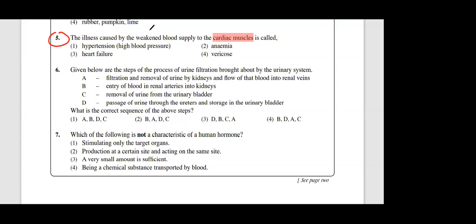If there's a poor supply of oxygen, you will get pain from the heart or a headache. If there's no oxygen supply to the heart, you get a heart attack. Blocking of the coronary artery can cause a coronary heart attack or myocardial infarction.